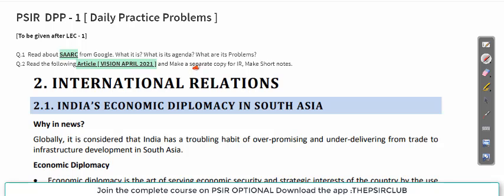Make a separate copy, and I will also tell you how to make it. Let us say this is your separate copy. On the first page, write the content. This should be only for IR. In the content section, leave 2-3 pages, and start after those 2-3 pages.